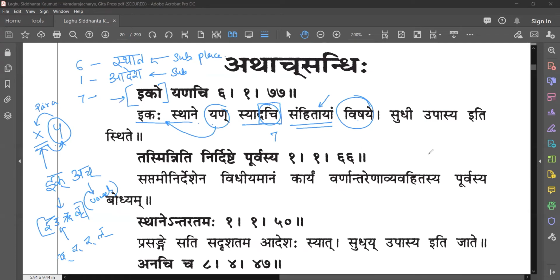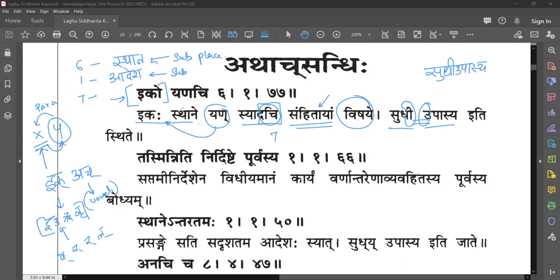With that, you have an example, sudhi upasya. So you have i here and you have a member from ach. So both are in samhita. Actually they are separated here to show the example, but it is like this. Sudhi upasya, like this.